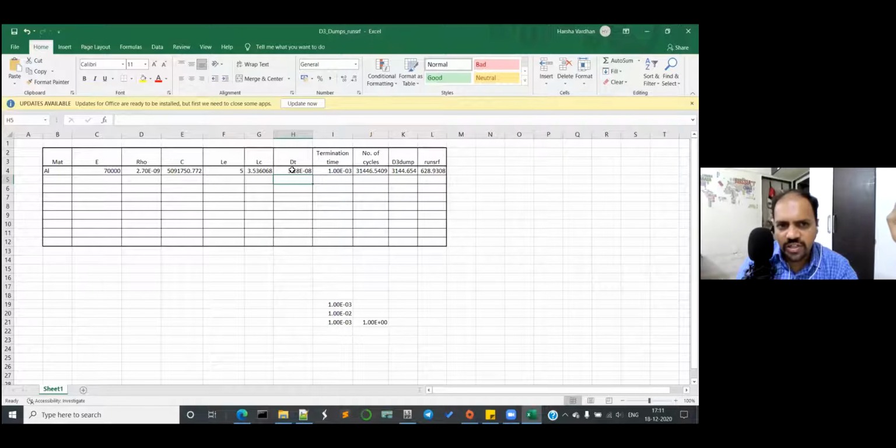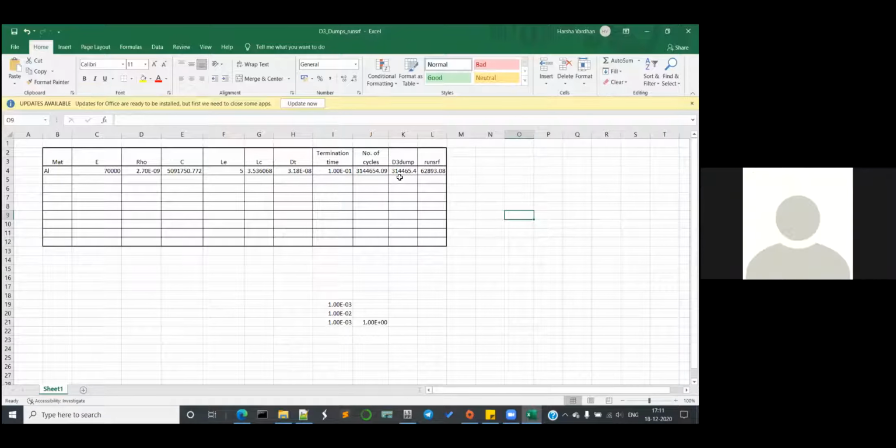So what is your termination time? It's not going to be one millisecond. It has to be at least 100 milliseconds, that is 0.1. What you gave was 1 millisecond. Can you see the cycles changing? Yes. And now you will get a D3 dump cycle at some